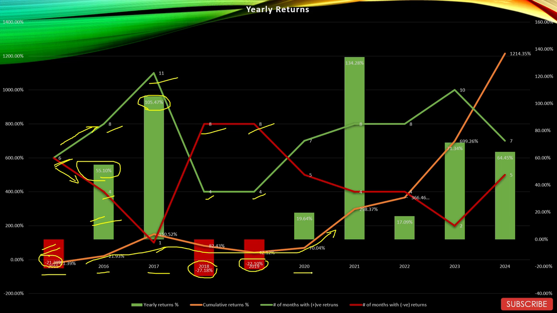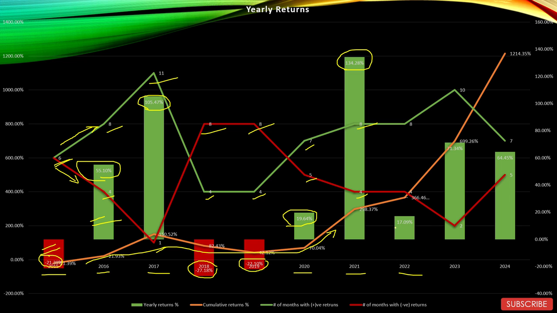The situation improved in 2020 with the sector managed to give positive returns of 19.64% with 7 positive months and 5 negative months. In 2021, the sector skyrocketed and managed to give returns of 134.38% with 8 positive months and 4 negative months.